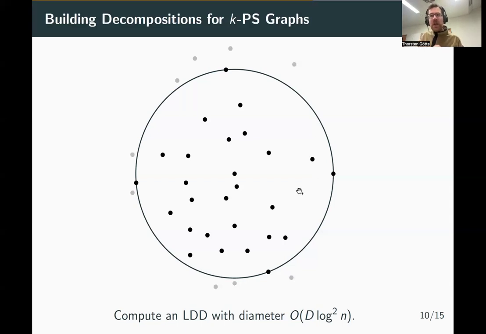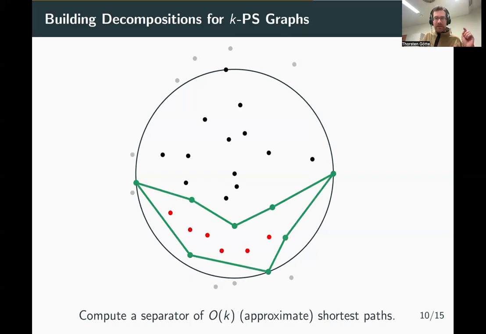What we then do is compute the k-path separator. That means we compute a separator that consists of O(k) approximate shortest paths. Since we reduced the diameter of the connected components before, we can also tell that the length of these approximate shortest paths is at most d times log n squared. So we have k paths of length d times log n squared.